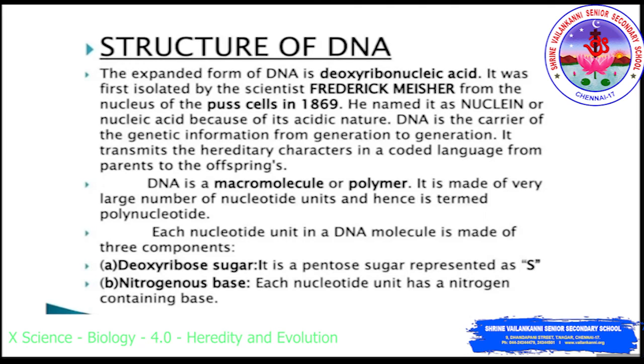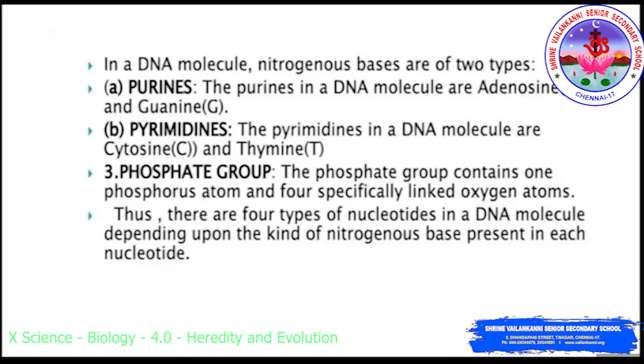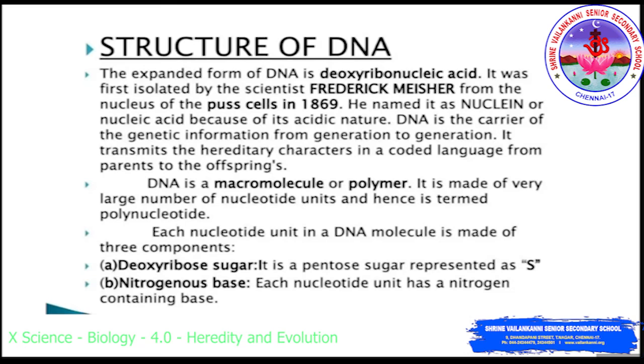DNA is a macromolecule or a polymer. It is made up of a very large number of nucleotide units and hence is termed a polynucleotide. Each nucleotide unit in a DNA molecule is made up of three components: deoxyribose sugar, nitrogenous base and phosphate group. First we discuss deoxyribose sugar. It is a pentose sugar represented as S.